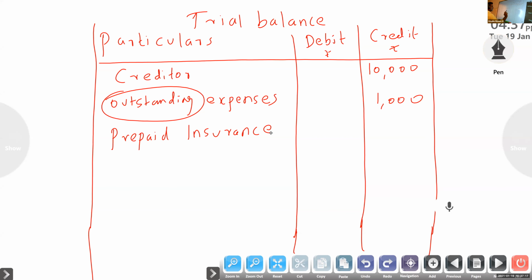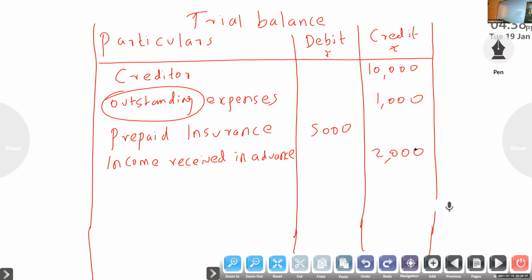Yes, debit because it is an asset. Next one, income received in advance. Hanna, debit or credit? Debit. No, it is a liability. Income received in advance is a liability. On the balance sheet it will come on the liability side only, so it is a credit.